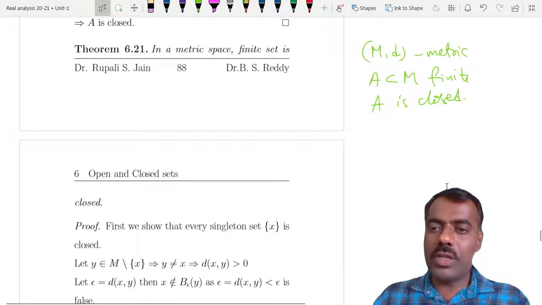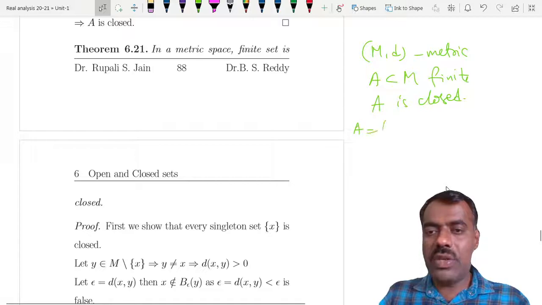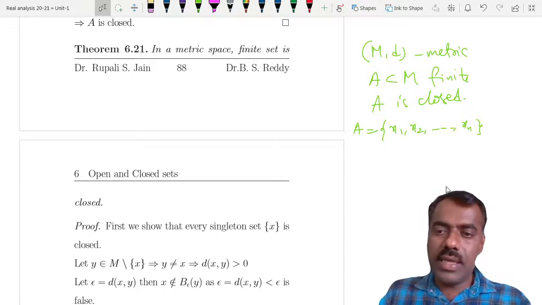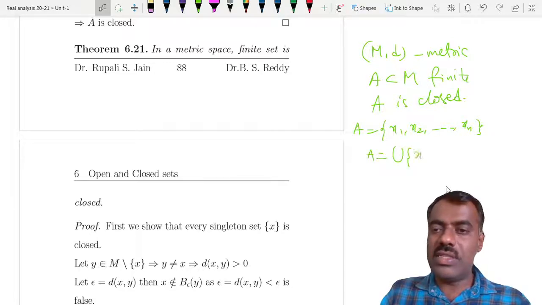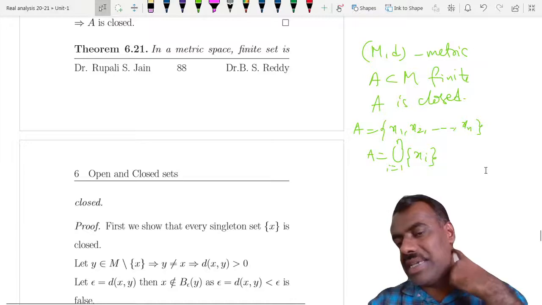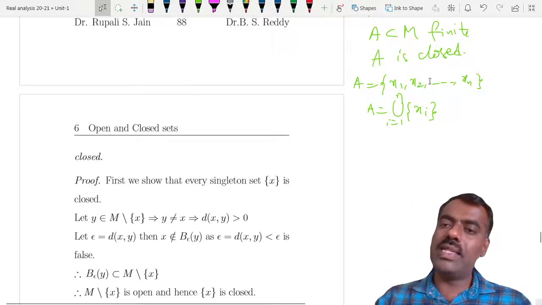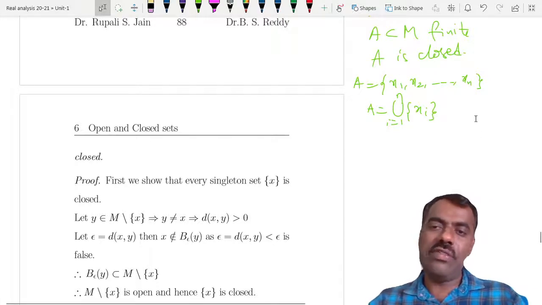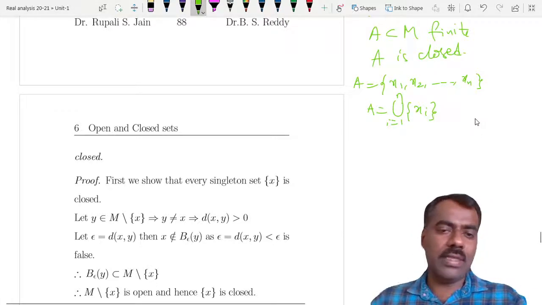So if you say, for example, A is {x1, x2, ..., xn}, then A can be written as a union of these disjoint singleton sets {xi}. So it is enough if we prove that a singleton is closed, then every finite set will become a closed set, right?